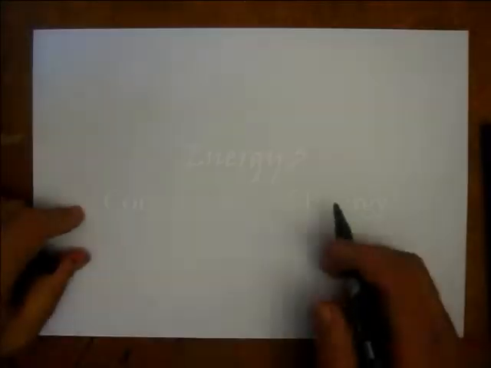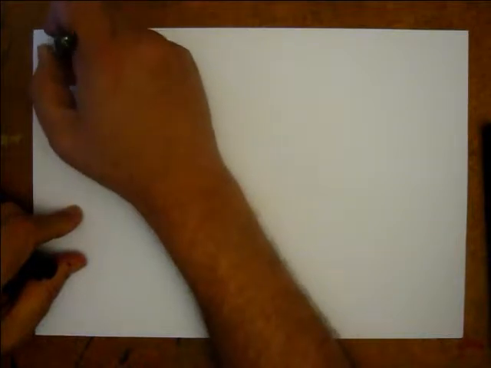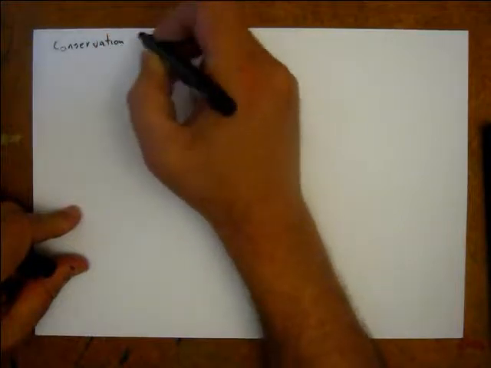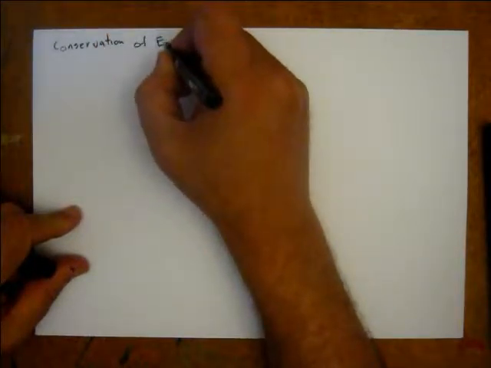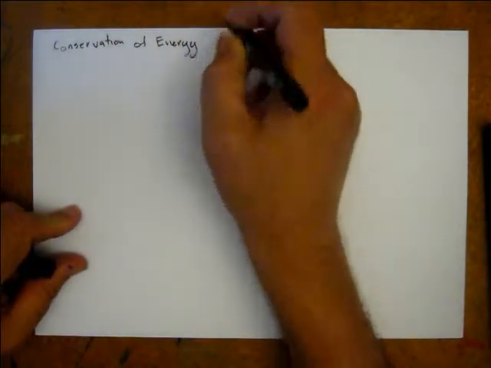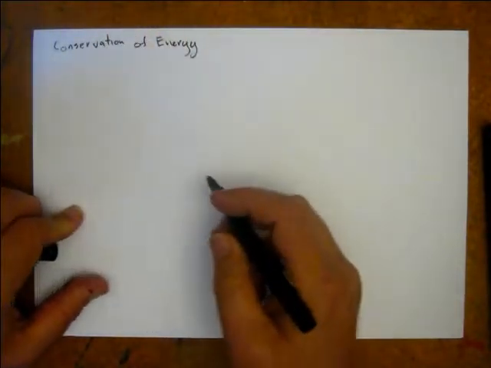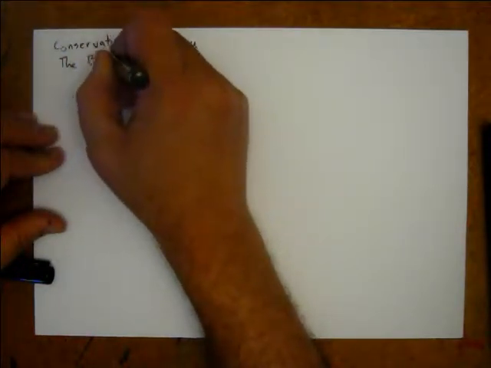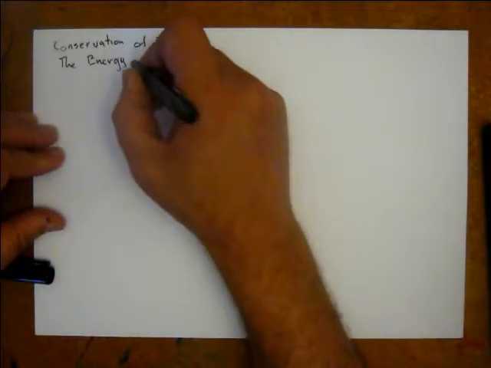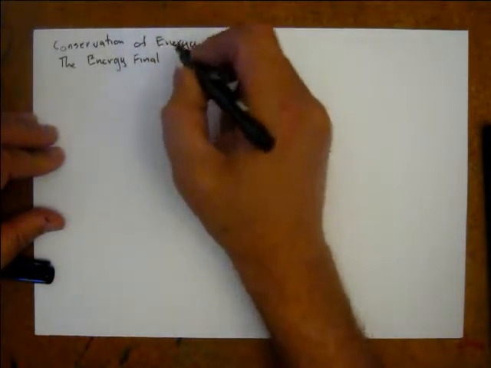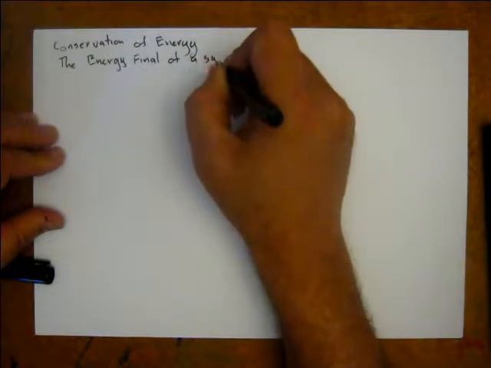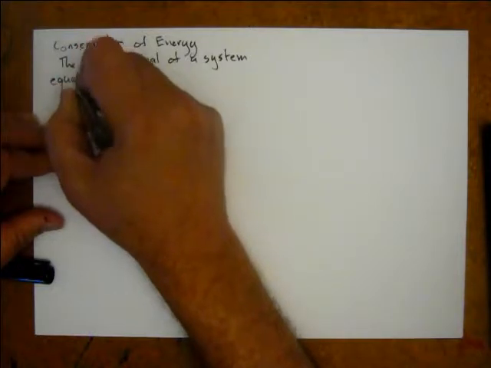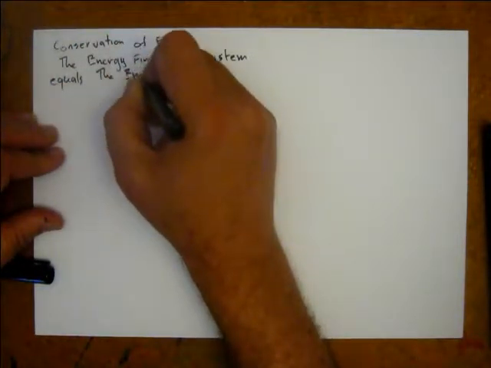Let's talk about conservation of energy. Conservation of energy, or conservation of anything, in physics is a very important concept. And remember what we're talking about from things like momentum. When we talk about conservation, that means the energy at the end, the energy final of a system, equals the energy initial of a system.